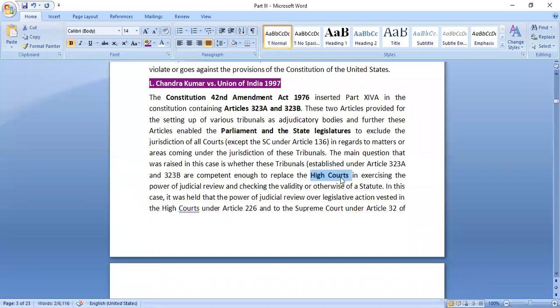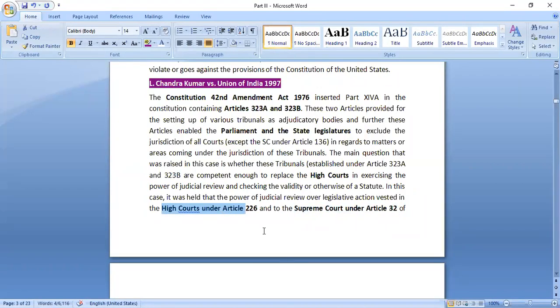So we cannot just have one amendment that takes away this particular power from the High Courts. So the validity of these articles was denied, and it was said that whatever power is given to the Supreme Court under Article 32 of the Constitution and to High Courts under Article 226 of the Constitution in terms of judicial review is also a basic structure of the Constitution.